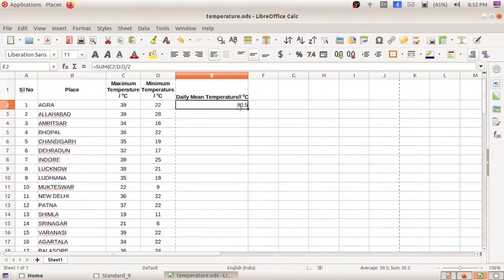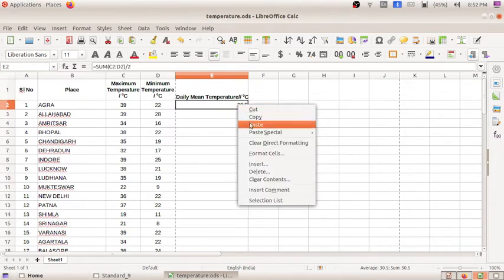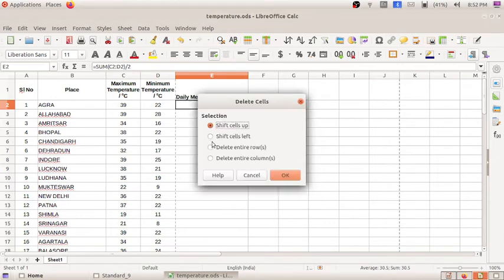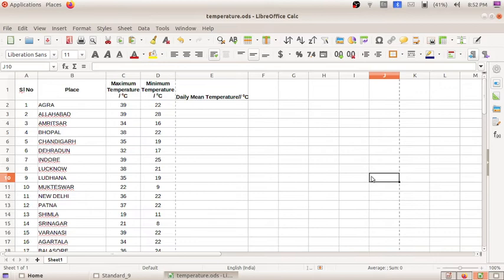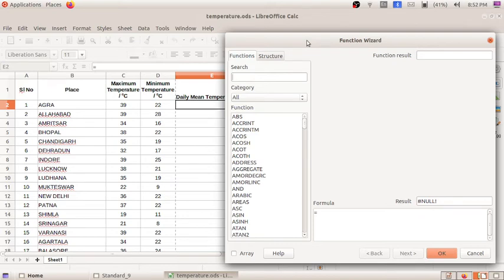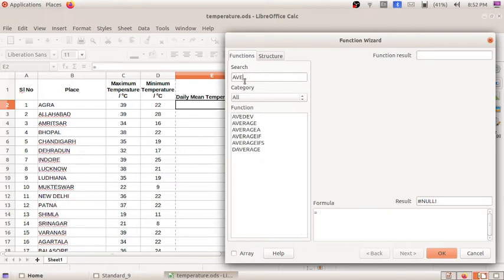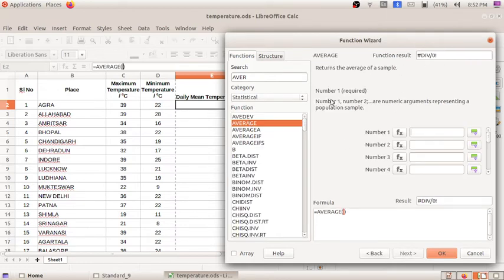There is one more option for finding out the average. So I am going to delete this. I already told there is one more function. For that, click here. You can see here fx, the function wizard. Click on the function wizard and you will get the function wizard window. From the search option, I am going to search for average. When I click on average, you will get the average function wizard.